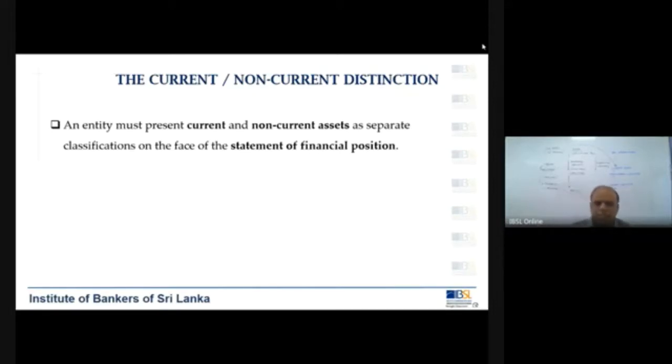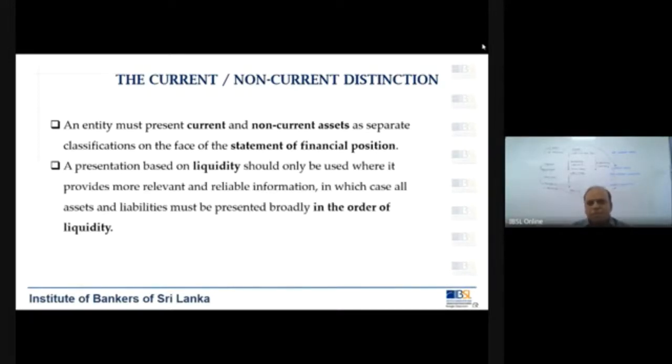So based on the CBSL templates they prepare their financial statements, and this will not be applicable. But what they will have to do is, in the notes, as we spoke about notes, they have to show this. Okay, right.